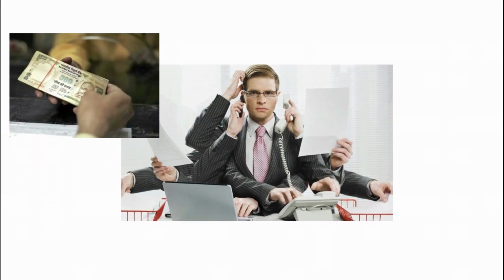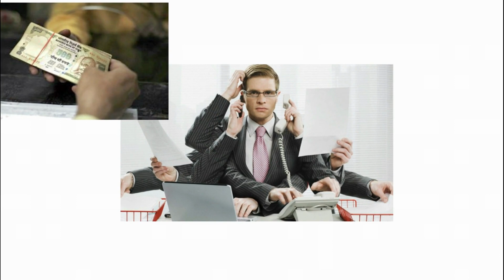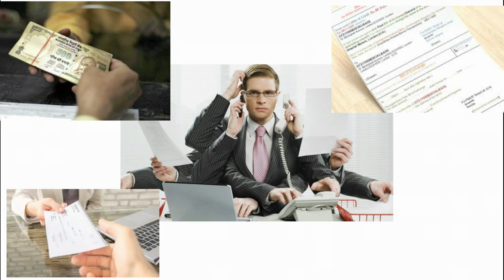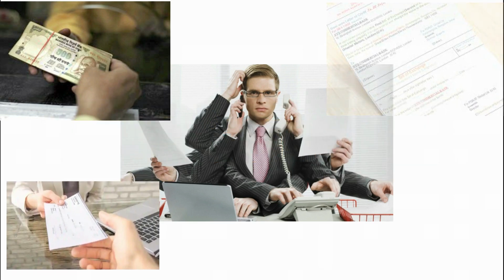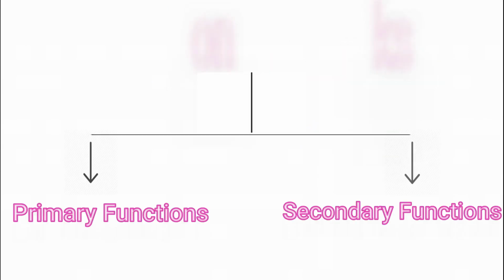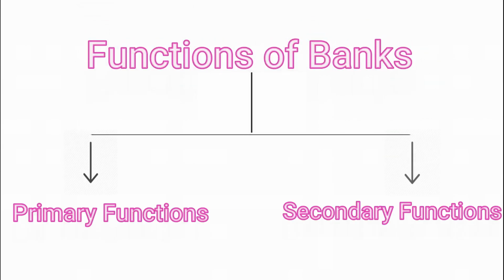Similarly, what does a banker do? He collects money from customers in the form of deposits and gives the same to other customers in the form of loans, accepts bills, draws cheques on behalf of customers, etc. These are the functions of a banker. Got the clarity? The functions of a banker become functions of a bank. These functions are broadly classified into two types. The first one is primary functions and the second one is secondary functions. So simple, right? Yes, it is that simple.